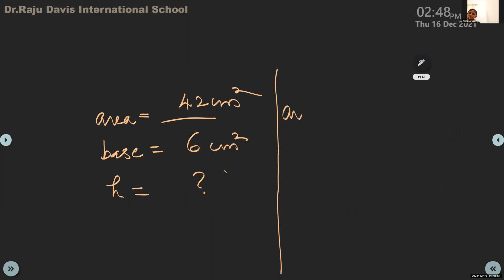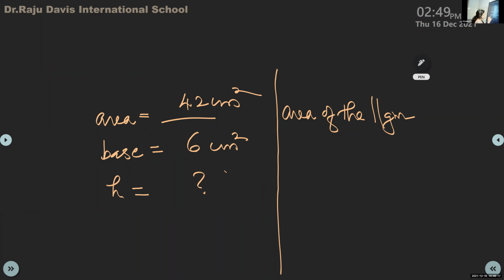Area of the parallelogram. Parallelogram short form is different, like this. Two parallel lines. 6 into 7 is 42, my dear. 6 into 6 is 36. 6 into 8 is 48. I have given only 42, so 7 is the answer.